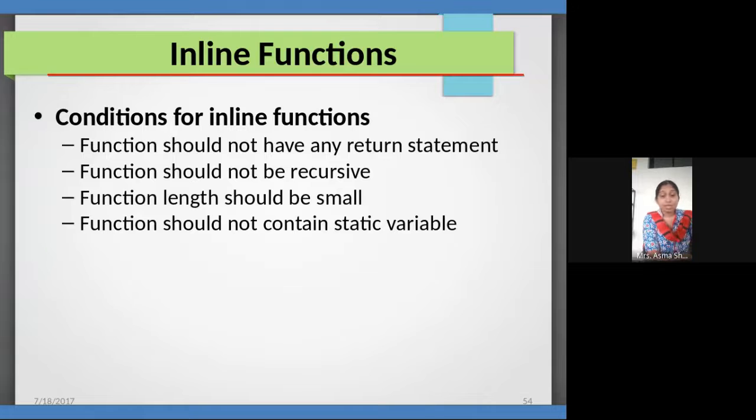Okay, I'm saving the time, but it consumes the memory. So that is very important. If function length should be small, the function should not contain the static variable. So static variables are still remaining. So we can take that.